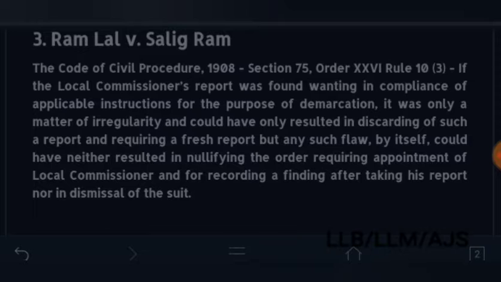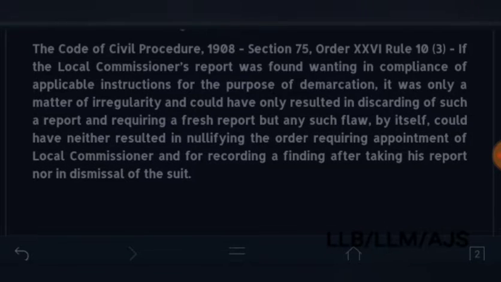So it's only an irregularity. It could have only resulted in discarding of such a report and procuring a fresh report, but such a flaw by itself could have neither resulted in nullifying the order appointing the commissioner. Okay, the order is still valid, it's just irregular. This is the Code of Civil Procedure, Section 75.